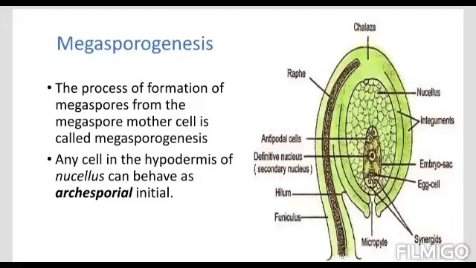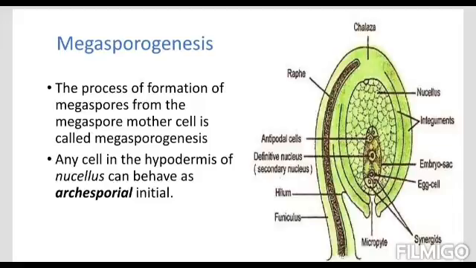Here it is megaspores. Formation from the megaspore mother cell is called megasporogenesis. Earlier it was microsporogenesis, formation of pollen grains, and here it is megasporogenesis, formation of ovules.